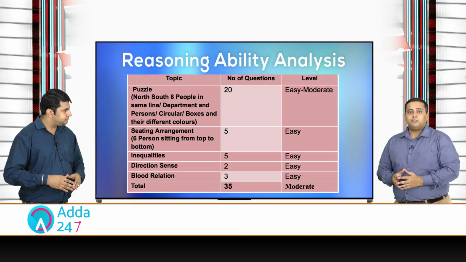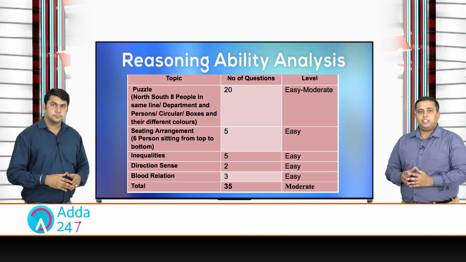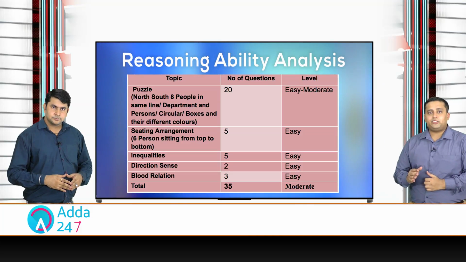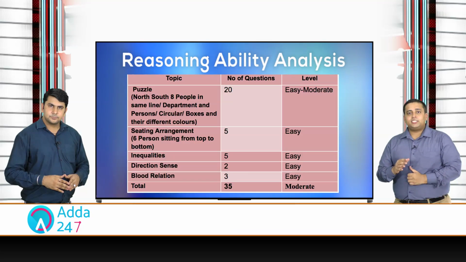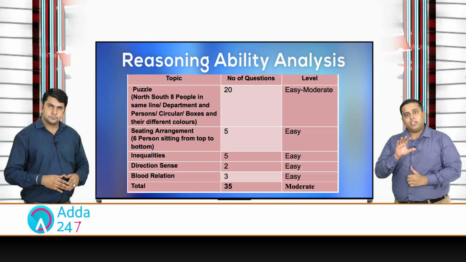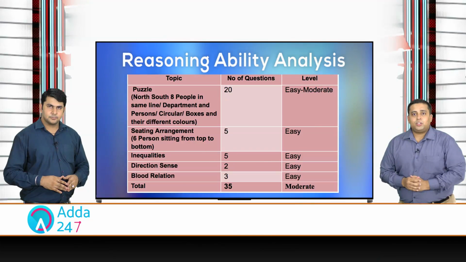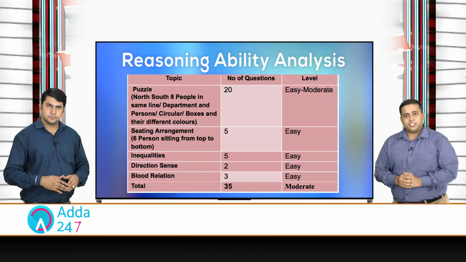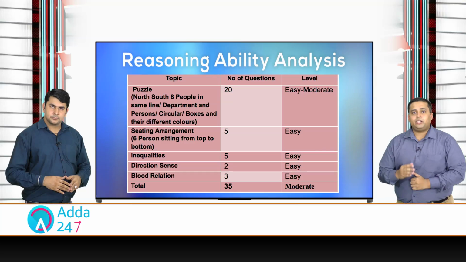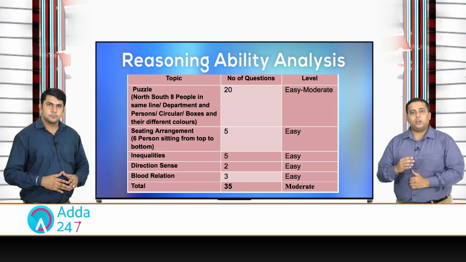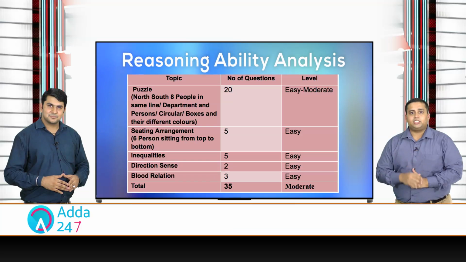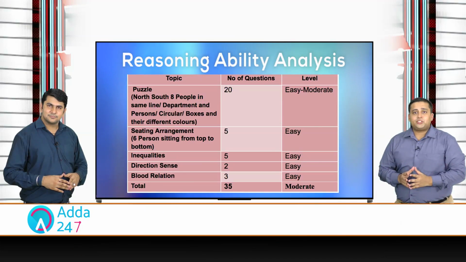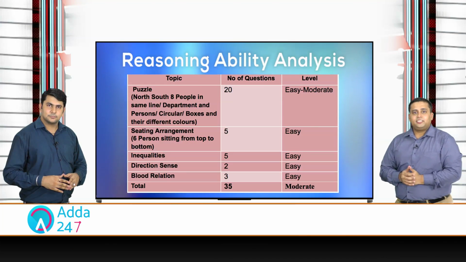One was a sitting arrangement in which 6 persons were made to sit from top to bottom. The second puzzle was based on boxes and their colors, which you need to arrange in order. The third puzzle was one of the most difficult puzzles in the exam, in which 8 persons were made to stand in a line facing north and south, and no information was clear about which one is facing which direction. The next puzzle was based on persons and their professions.